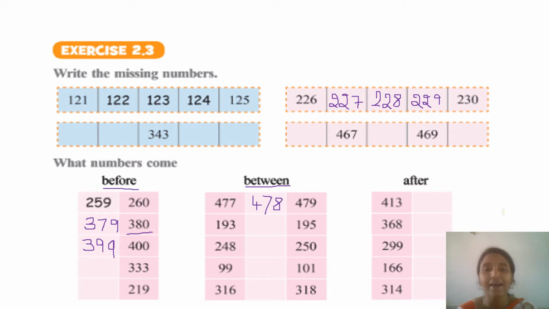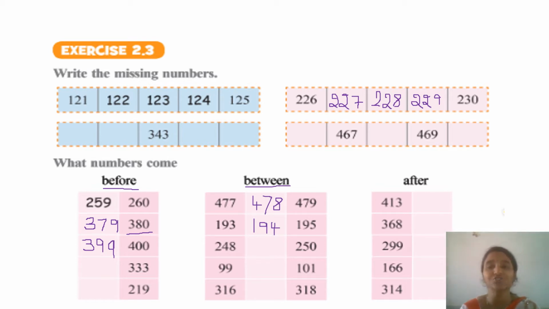Next, 193 and 195. What comes in between 193 and 195? 194. Yes, this comes between 193 and 195. So, these are for your homework, remaining three sums.